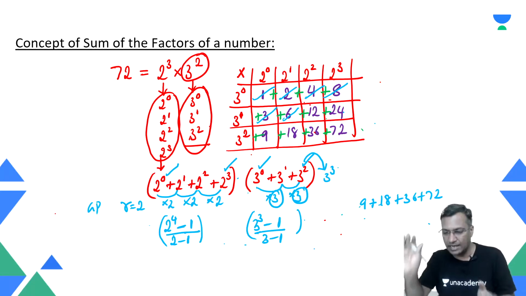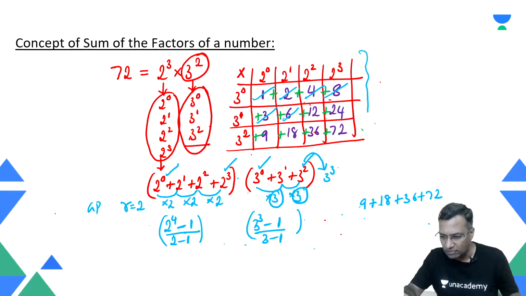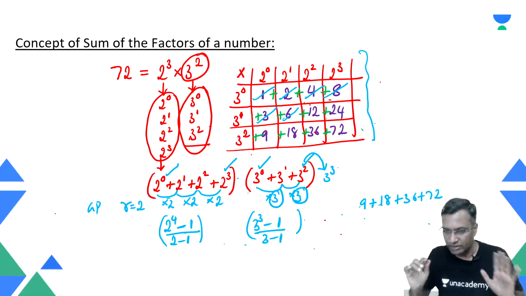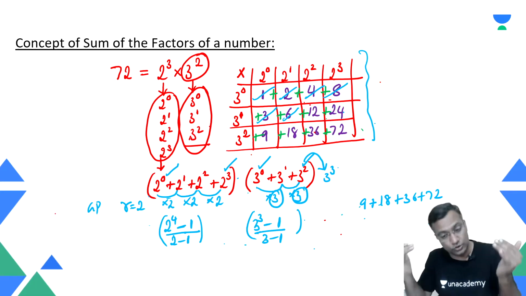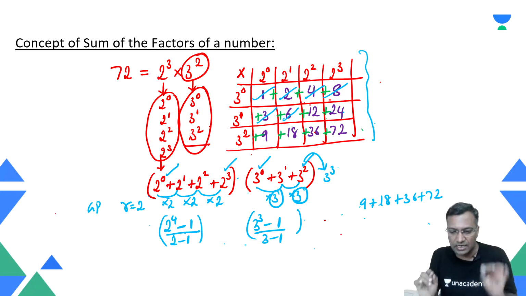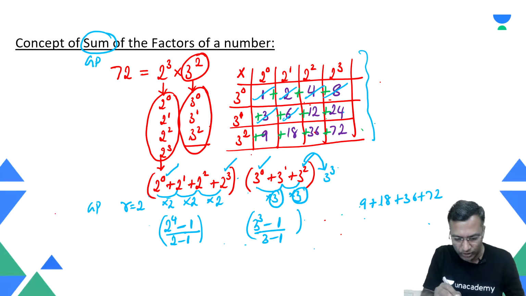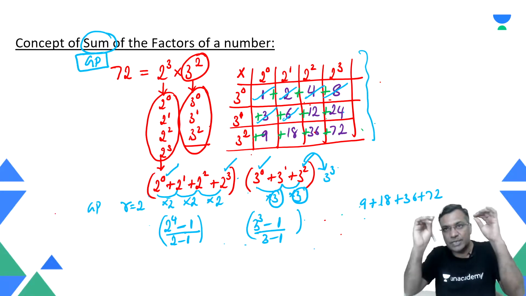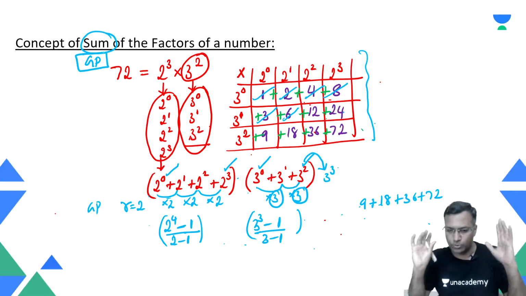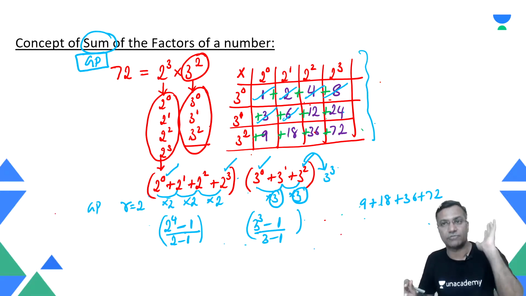Therefore, let me come back, and if you didn't understand so far, don't panic. As long as you understood this, then I expanded and showed it here. Till here, if you understood, it is fine. Not understood, still fine. But remember this, there is a GP. Just understand this, sum of the factors: the undercurrent is geometric progression. Just remember this. I will speak more about this when I go to geometric progression. For the time being, just understand that it is the sum of the factors.